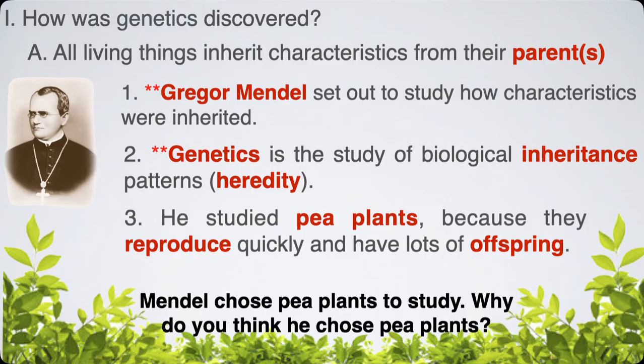And typically dogs and horses don't have that many children, whereas pea plants have thousands, hundreds of little babies all the time. So you're picking something that reproduces quickly and has lots of offspring so that you're able to get data quickly and also have a lot of data to choose from.